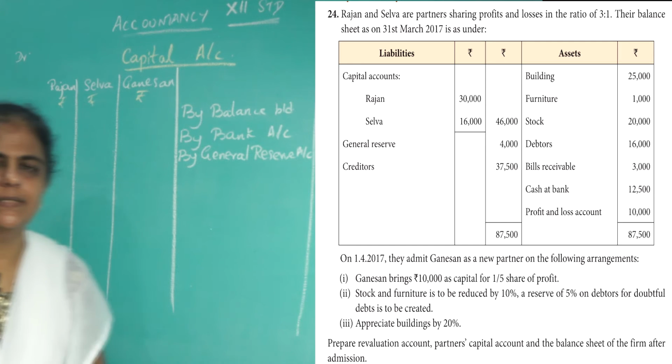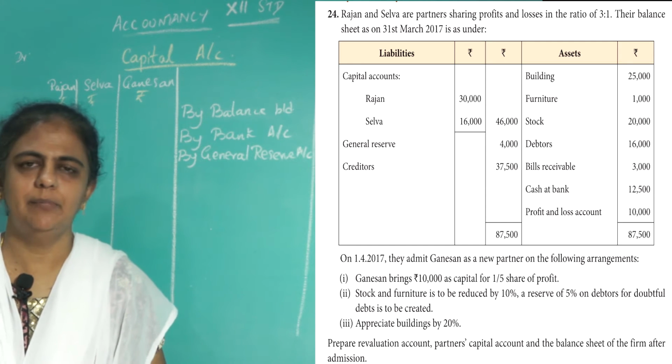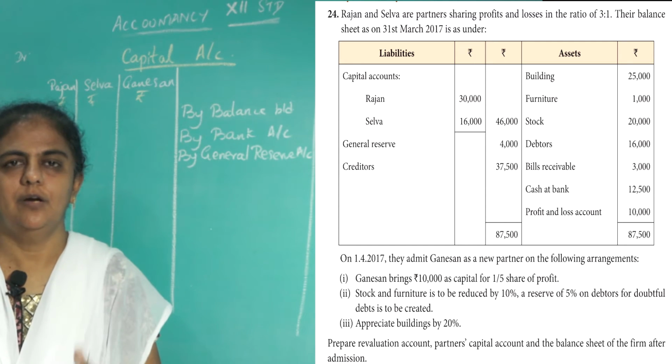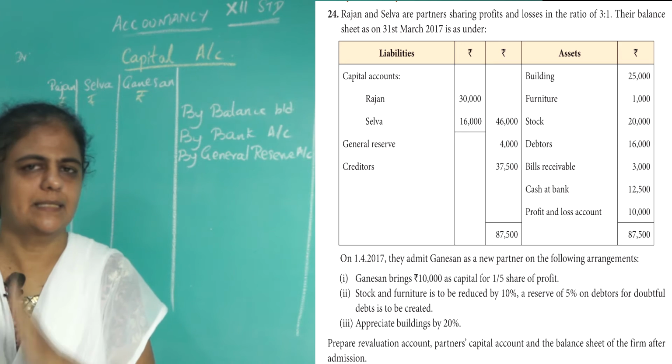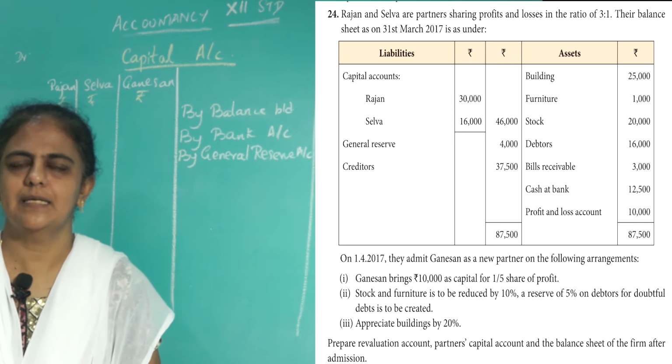Then see whether there is any fund or anything given, any P&L given. Yes, profit and loss is given on the asset side. If it is given on the asset side, what is that?